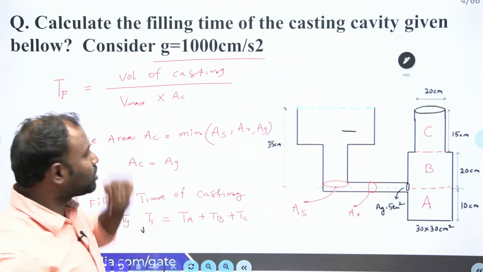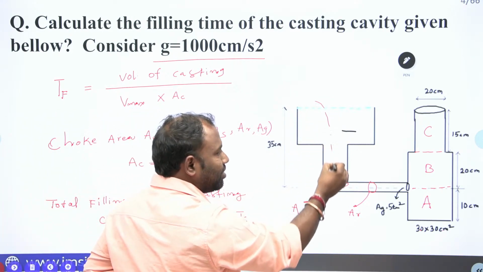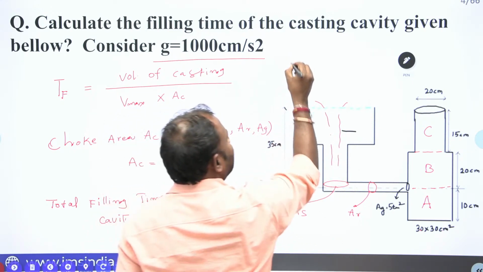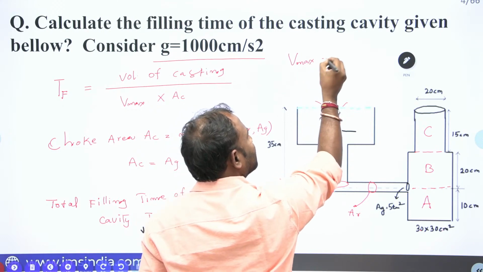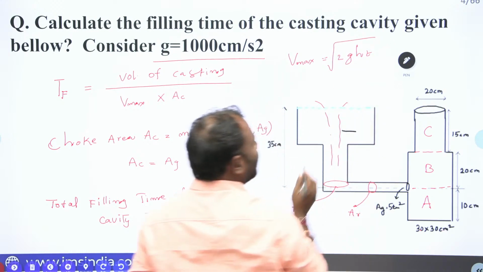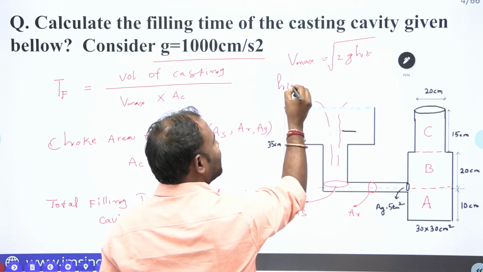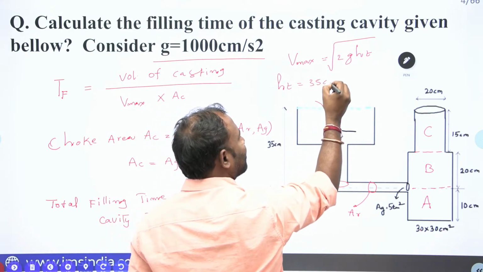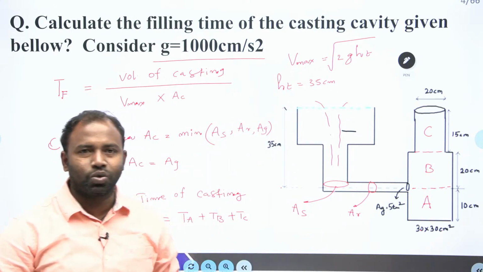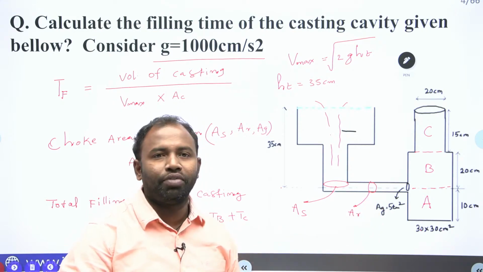Next, Vmax we have to calculate. How to calculate Vmax? Maximum velocity of the molten metal in the gating system. So we have a formula that Vmax is equal to root of 2 into G HT. Now what is your HT? HT, the total head available, is 35. So now your HT is equal to 35 centimeter. By using this we can calculate the filling time of A. So now shall I go for the next slide for calculating the first cavity filling time?